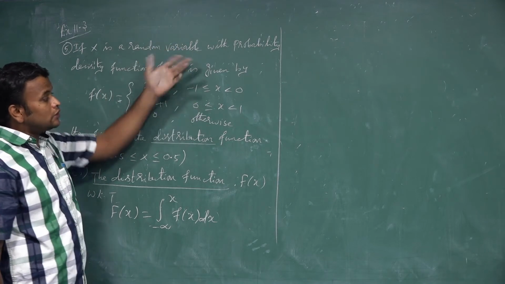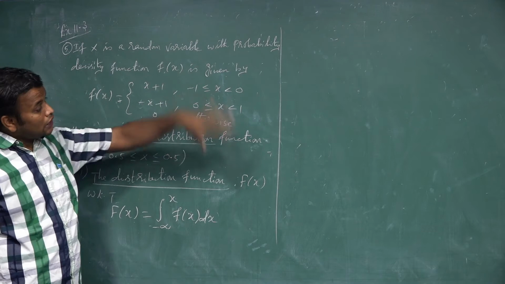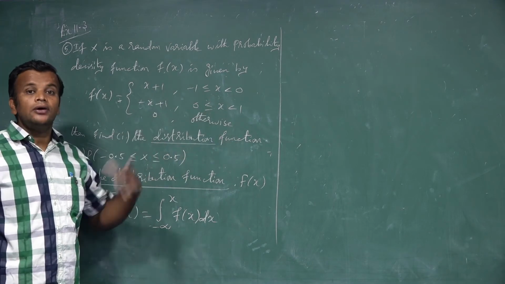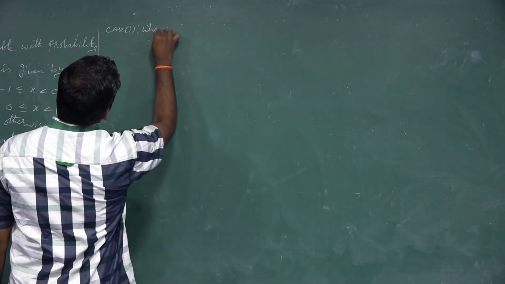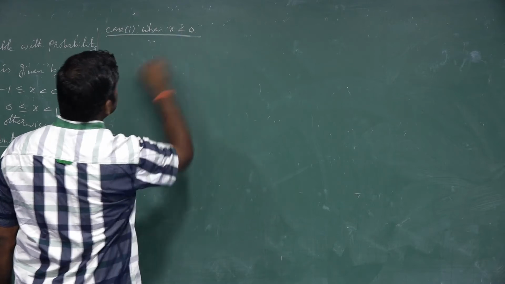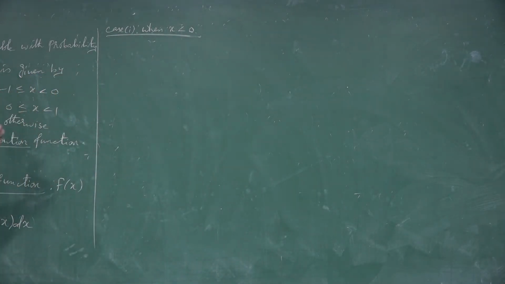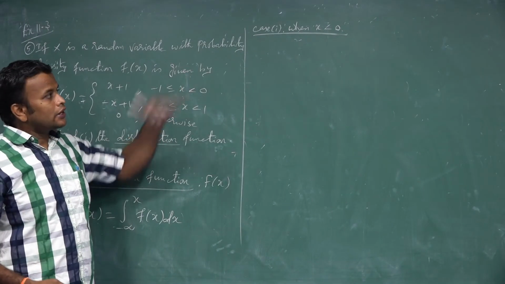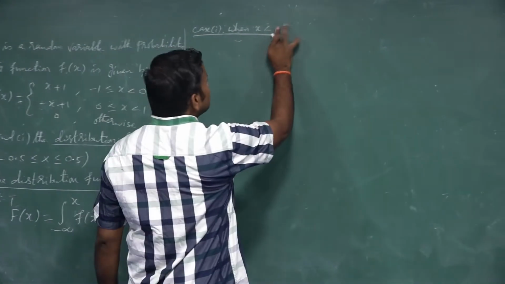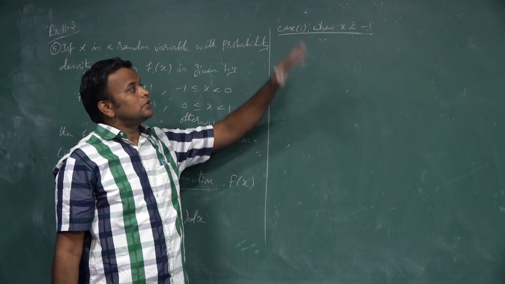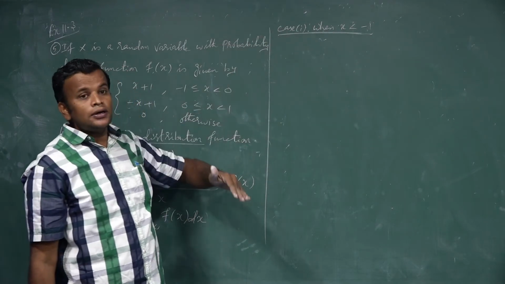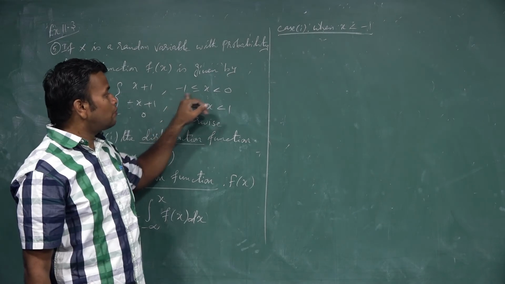Suppose the value of x is less than minus 1, or the value of x is greater than 1. What is that value? To find all, there will be 4 cases possible. When x is less than 0, or the value starts from minus 1, how to write is your choice. We write it is less than 0 or any one case, or we write in order. We write first when x is less than minus 1. Next is the second case. We write in order, the least value of x: here the value of x starts from minus 1.